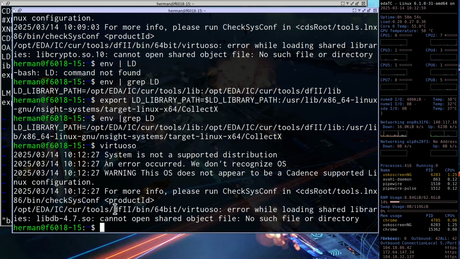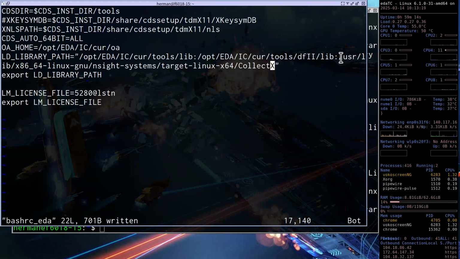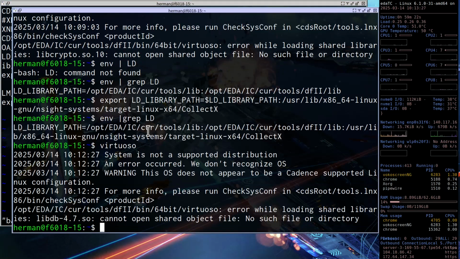That's why Virtuoso is very difficult to install. But in my course, you don't have to worry about it. I will take you through all of it. So you can try the temporary solution. This is just a temporary solution. If you do not modify your file to this, then next time you will face the same error.